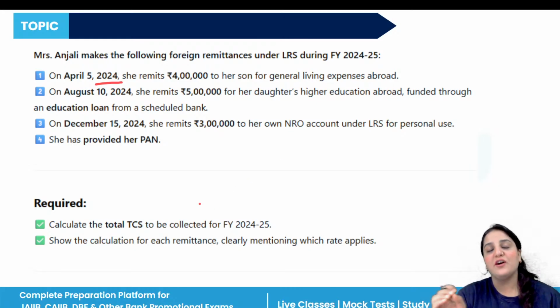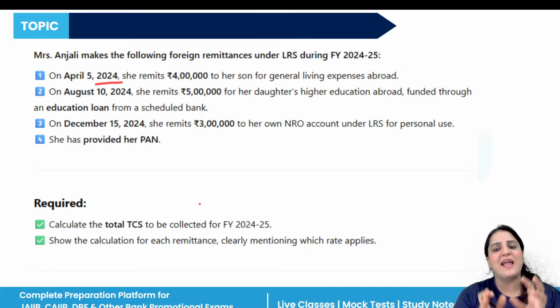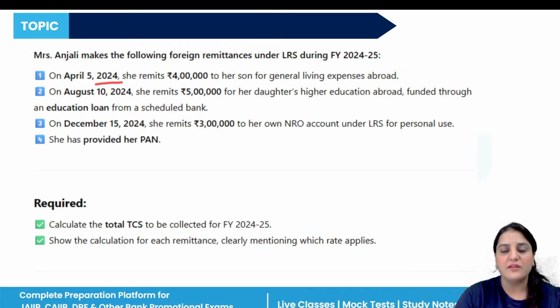Now what is the question saying? The question demands, first, calculate the total TCS, tax collected at source, and show the calculation for each remittance. So let's do the question. Let's address the first part here.